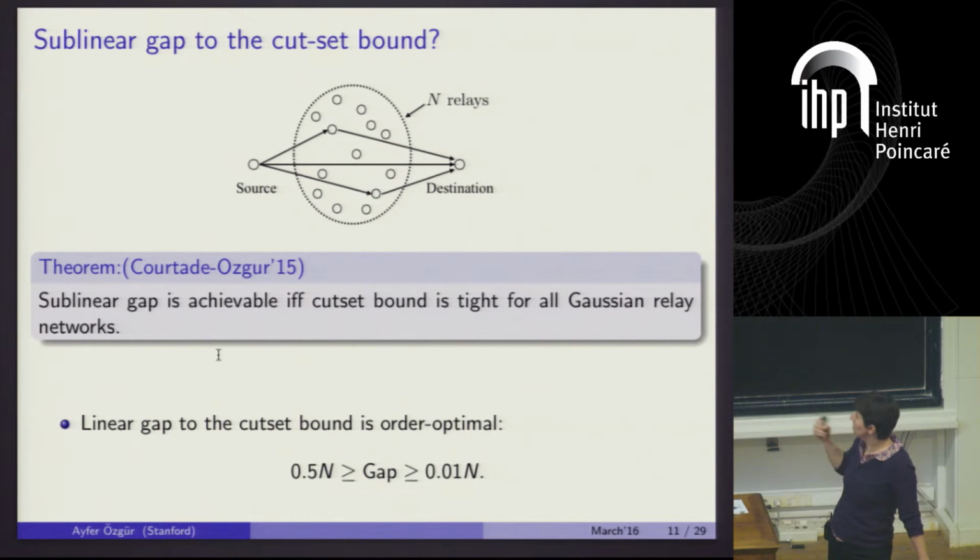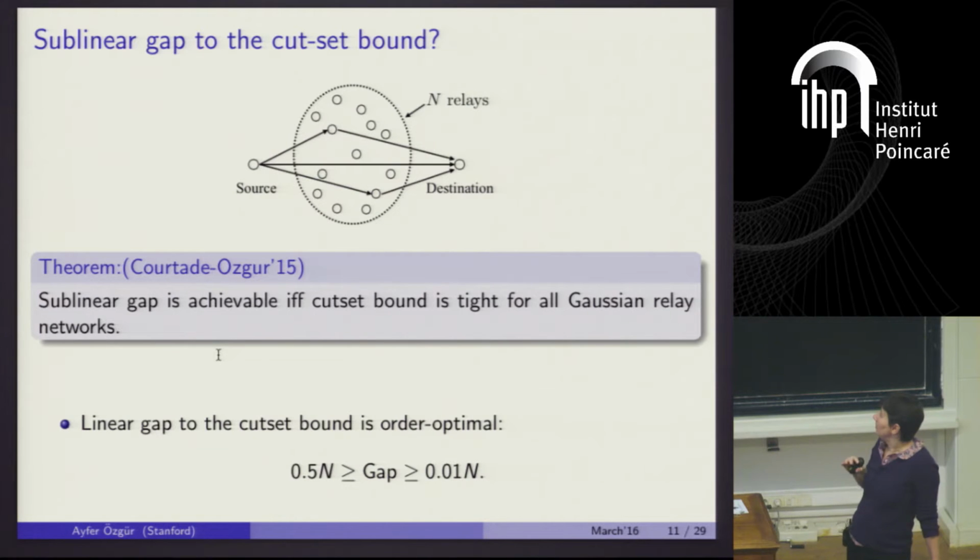What we were able to recently observe with Tom Courtade from Berkeley is that you can make a very simple argument to say that a sublinear gap would be achievable in these approximation results if and only if the Cutset bound is tight for each and every Gaussian relay network.